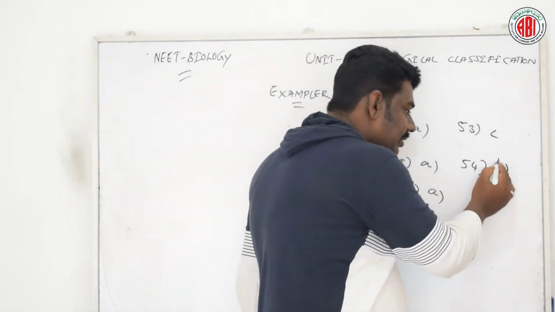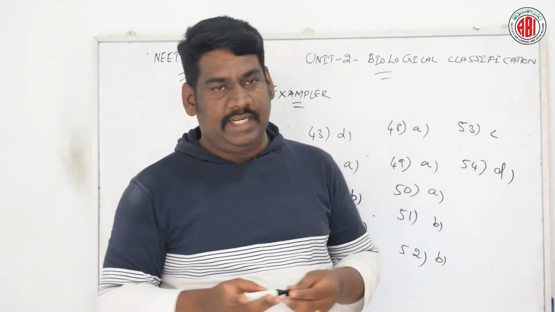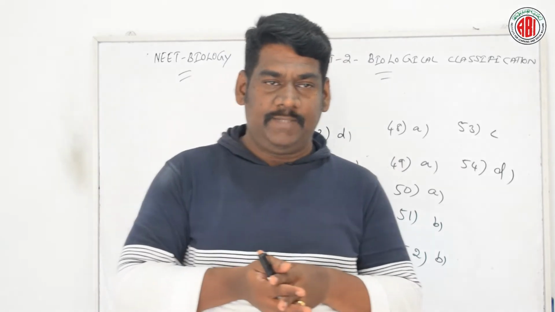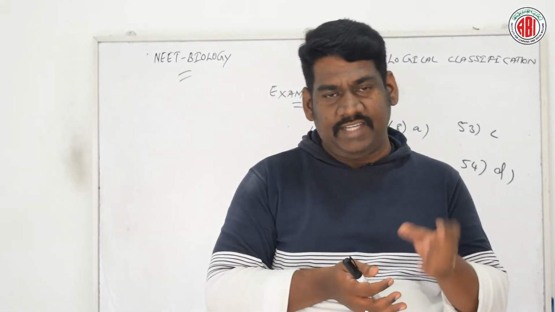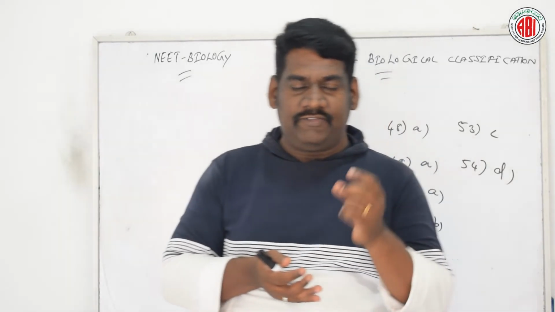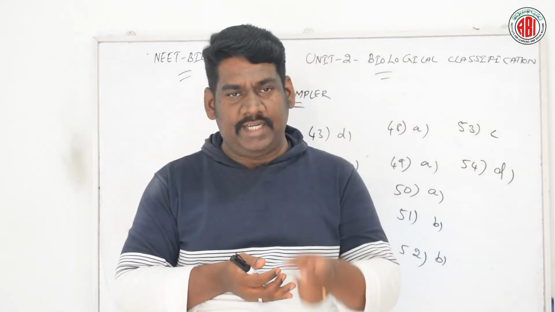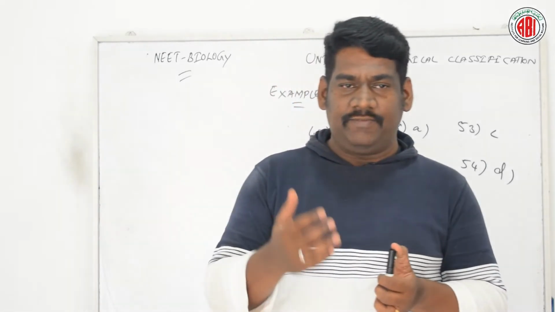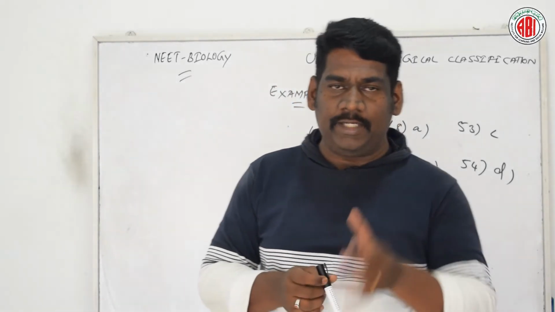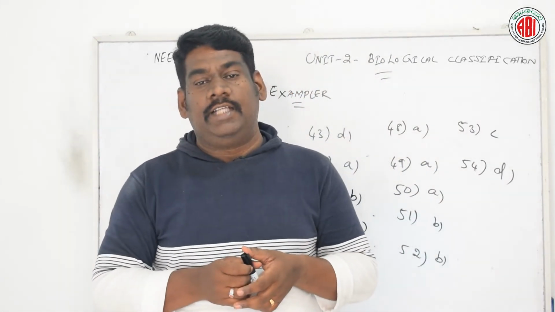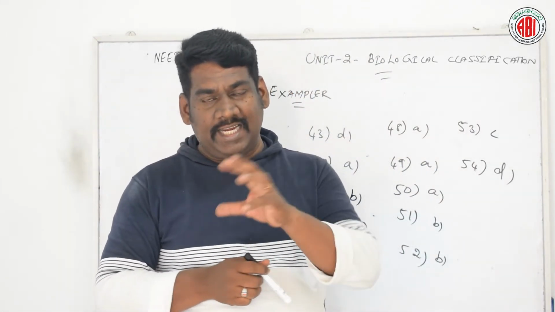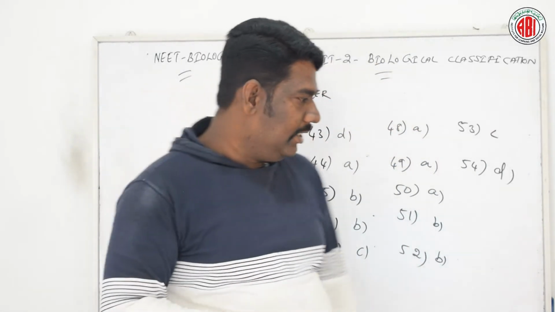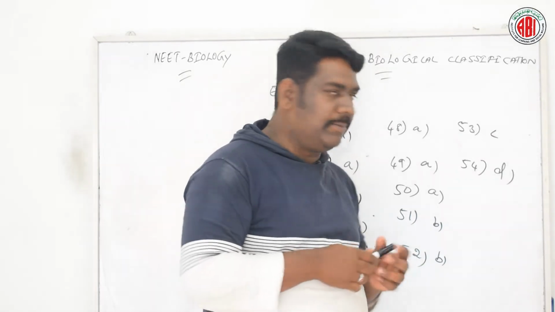Option D is the right answer. Let us see. Chemosynthetic autotrophic bacteria oxidize various inorganic substances, for example nitrates, nitrites, and ammonia, and they use the released energy for the production of ATP, adenosine triphosphate. They play a great role in the recycling of nutrients like nitrogen, phosphorus, iron and sulfur. So the answer for this question is option D.